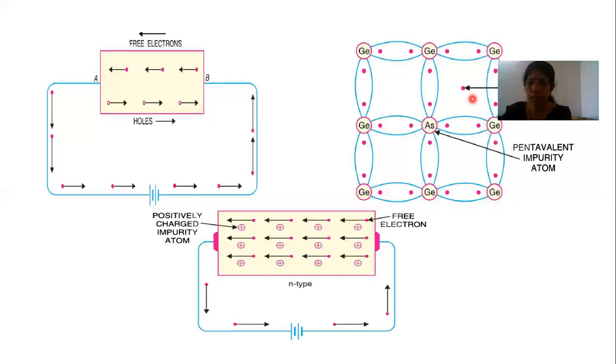As the free electrons increase, their recombination with holes also increases. The net concentration of electrons is more than that of holes. So in extrinsic semiconductor, the number of free electrons is more than that of holes. So it becomes a negative type semiconductor, because electrons have negative charge. The number of electrons is higher in the n-type material, so it is called an n-type semiconductor. In an n-type semiconductor, electrons are the majority carriers and holes are the minority carriers.